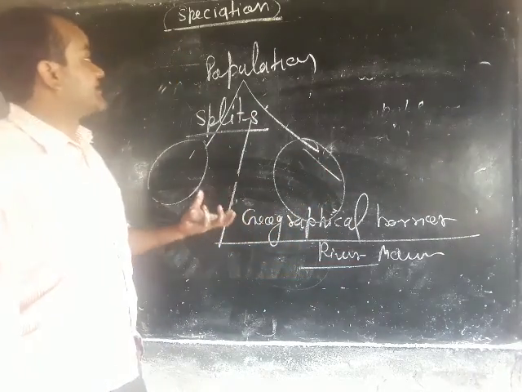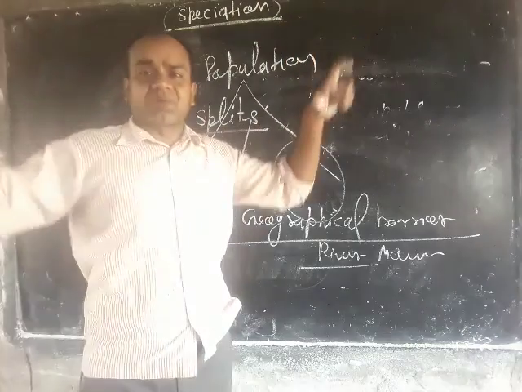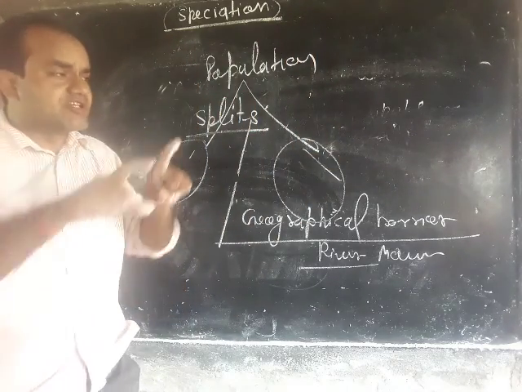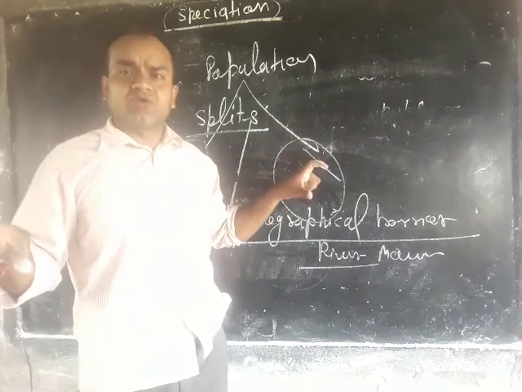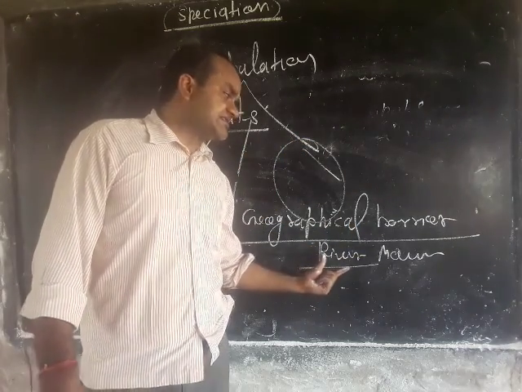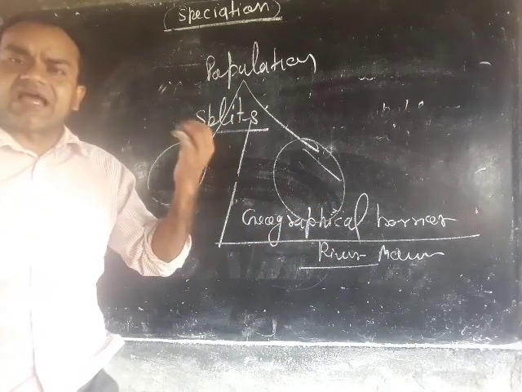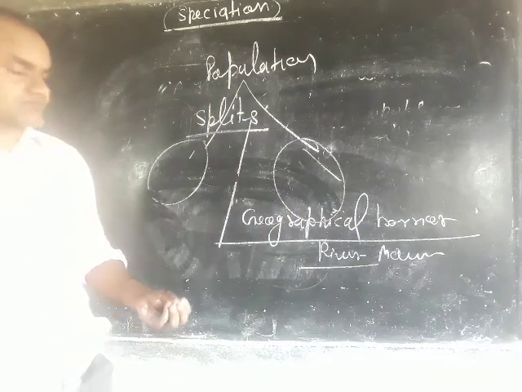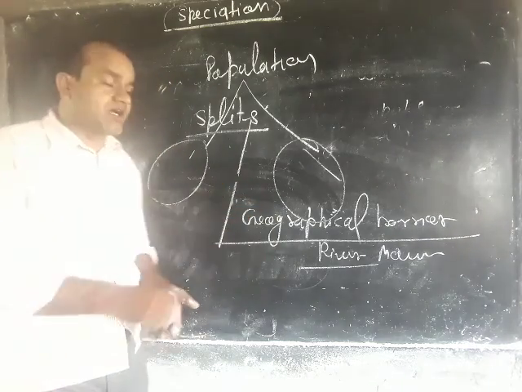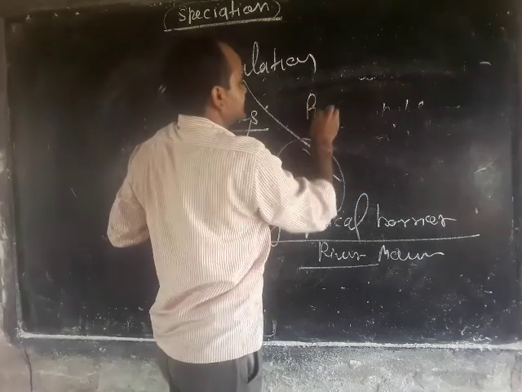Listen carefully again. When any large population is divided or split into two separate groups by geographical barriers such as rivers, mountain ranges as well as seas, this separation leads to reproductive isolation.